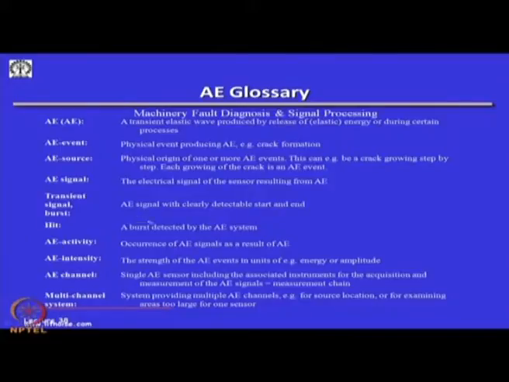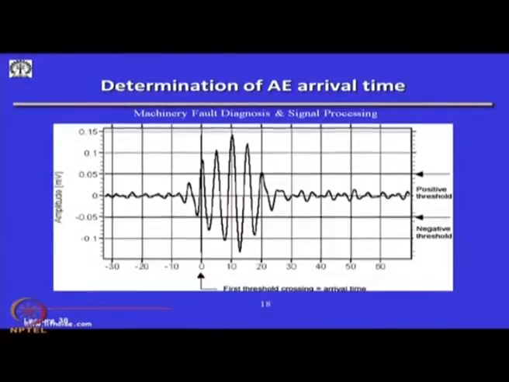Signals could be a transient or a continuous burst. AE activity is the occurrence of an AE signal. AE intensity is the strength. AE channel is the number of such measurement sensors which you have, and usually we require a multi-channel system in machine structure, so that by the method of triangulation we can find out the source of the acoustic emission.